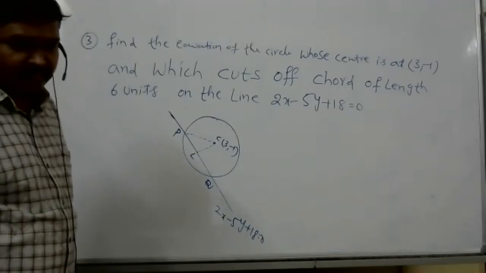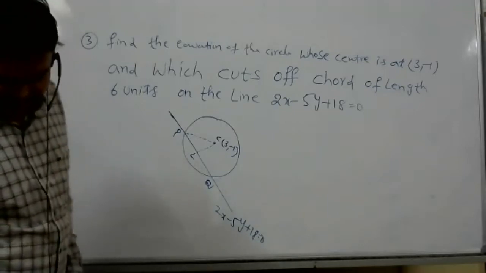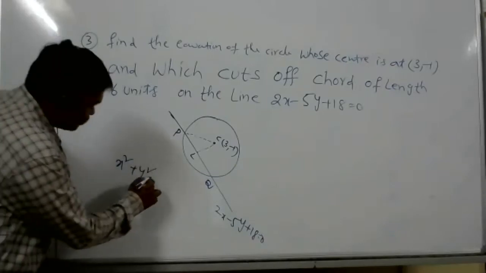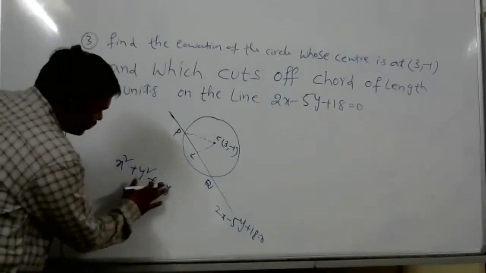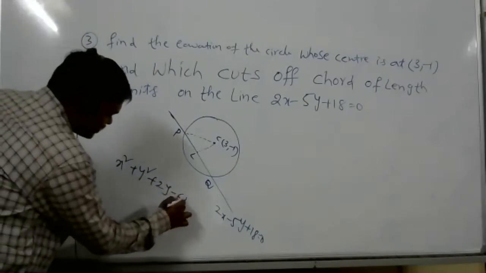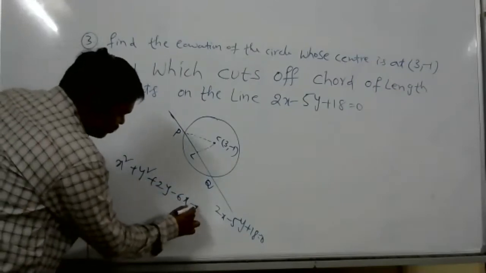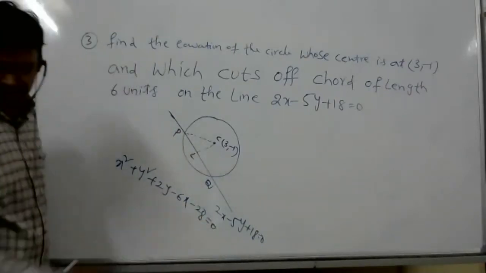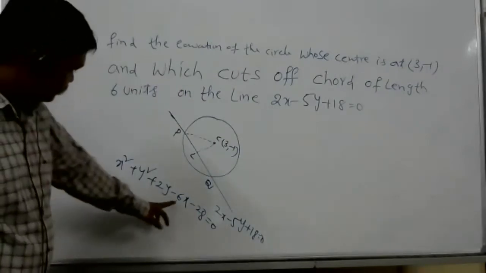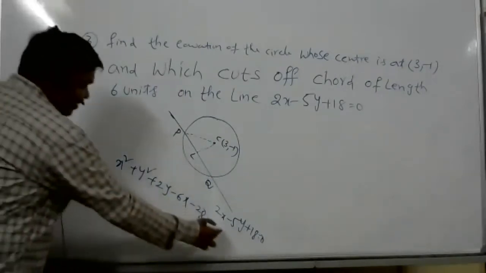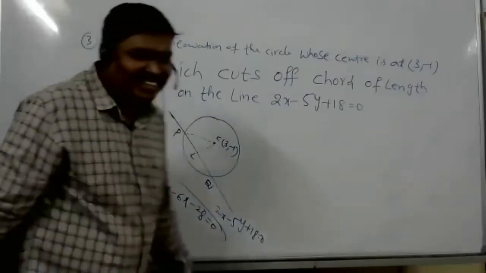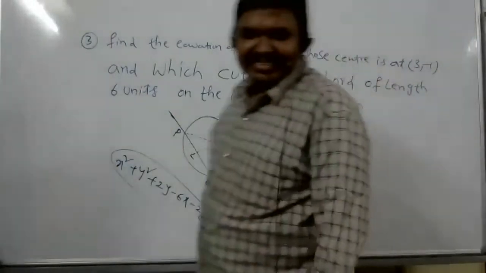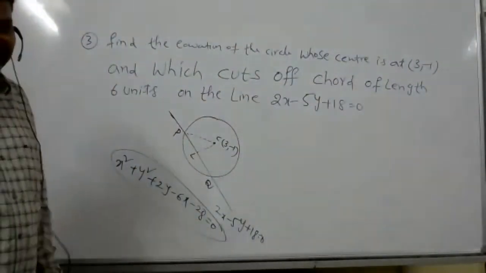Sir, is the answer x square plus y square plus 2y minus 6x minus 28 equal to 0? Is it correct or wrong, sir? Absolutely correct, Himanshu. Finally, one correct answer.